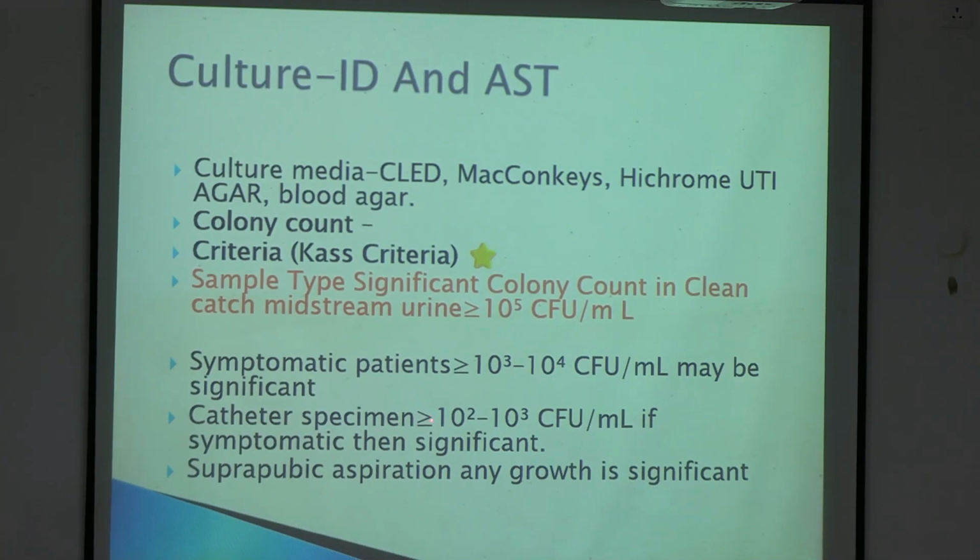Catheter specimen: 10⁵ to 10³ may also be significant in symptomatic cases. Okay, in symptomatic, remember there should be additional symptoms. Suprapubic aspiration: any growth is significant. Obviously, when you're taking from the bladder, any growth is significant, even one colony, because it's not coming through the whole tract.